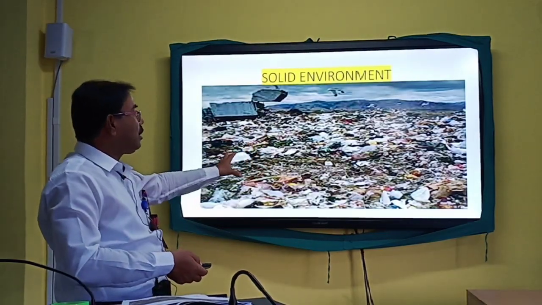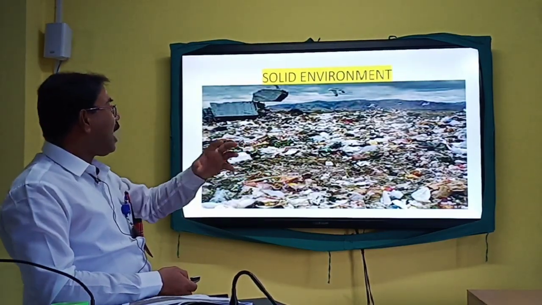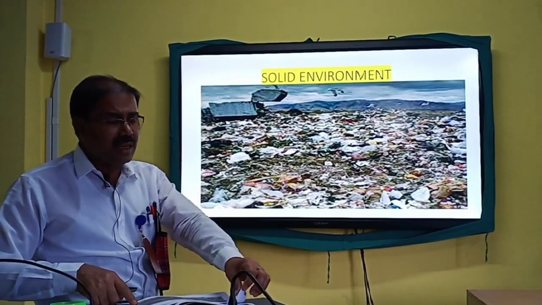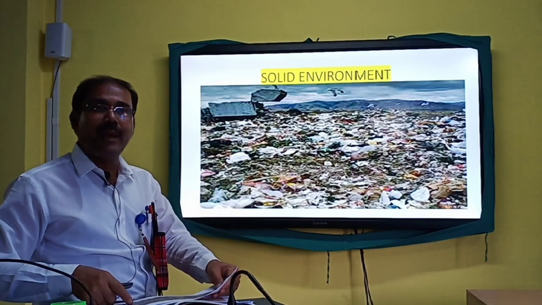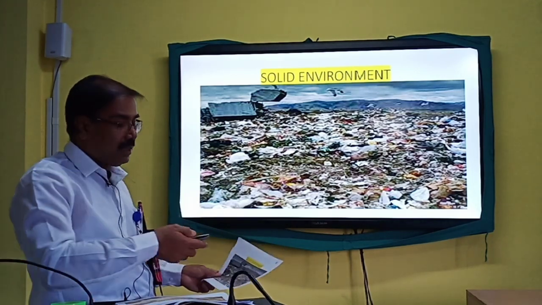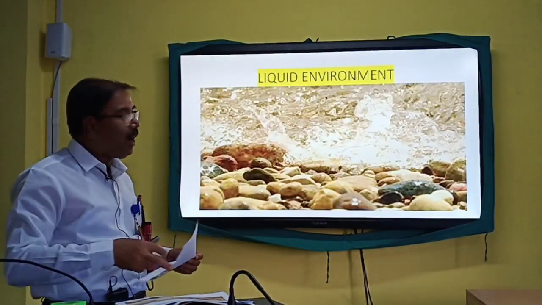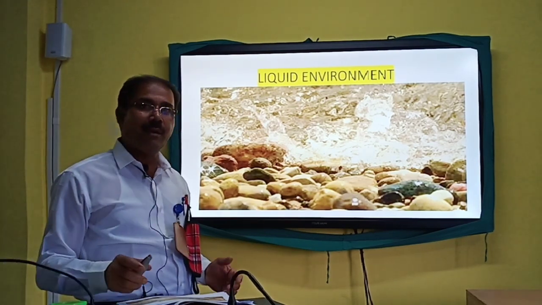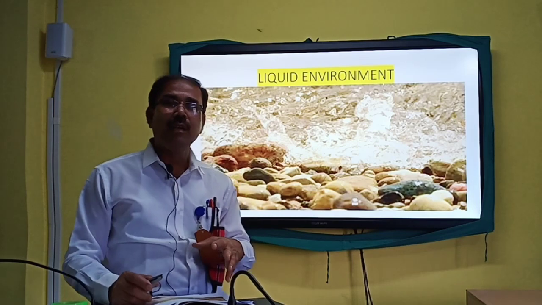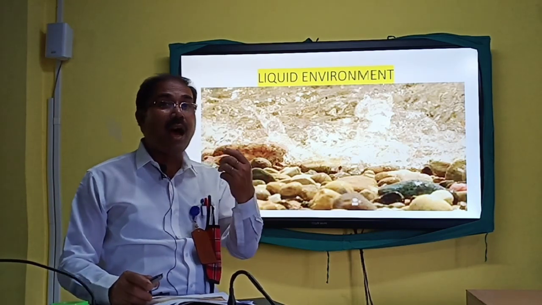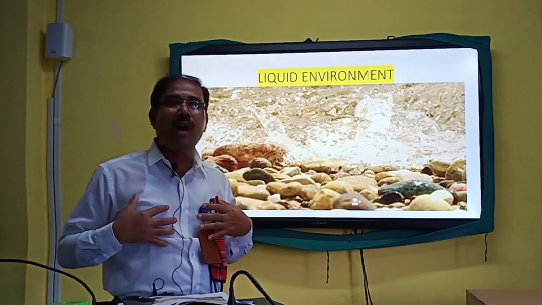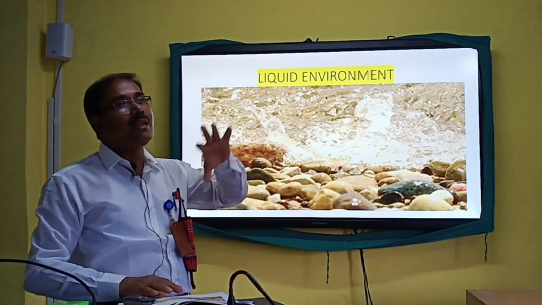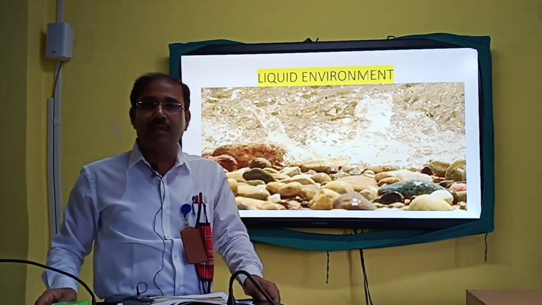This is solid: rocks or other hard things, which are covered by the solid segment of the physical environment. Then see the liquid part, meaning the water. Water is everywhere. Water is there in your body, inside your eyes, in your heart, beneath the earth. Water is everywhere. Without water, life cannot exist.